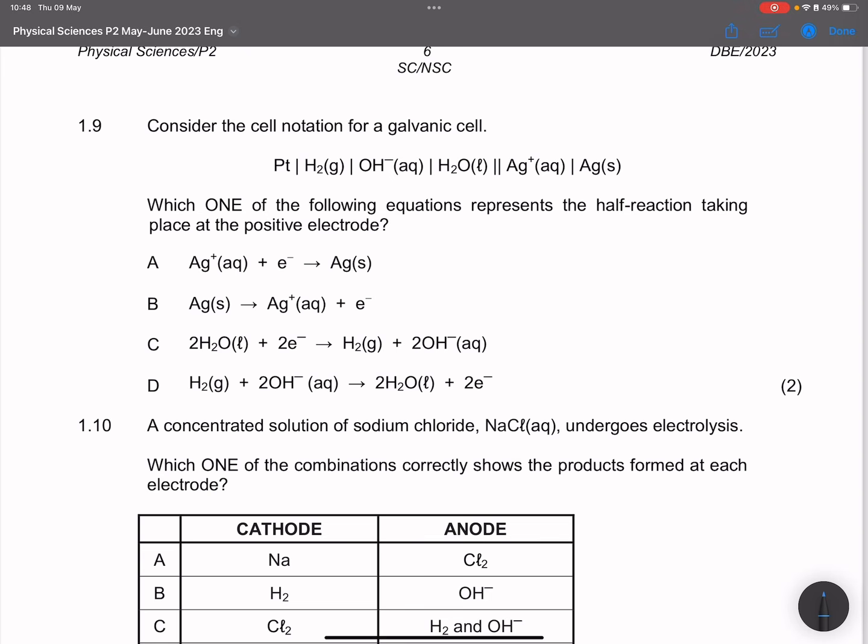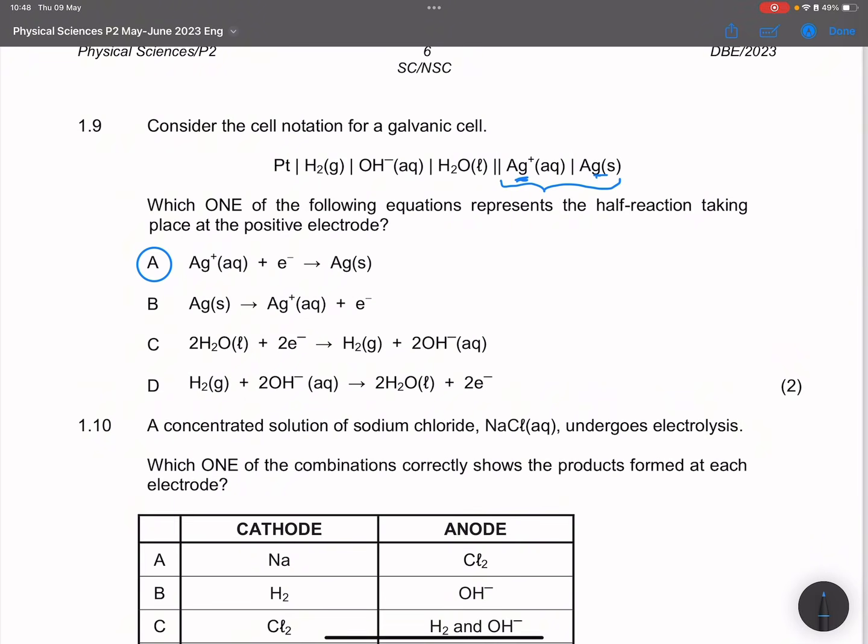So as a result, we know the cathode is positive. And when I give you a cell notation, remember what's on the right-hand side is our cathode. So it means that we are taking silver ions and they're going to undergo reduction and form silver, Ag. So in this case, the correct reaction would actually be A.